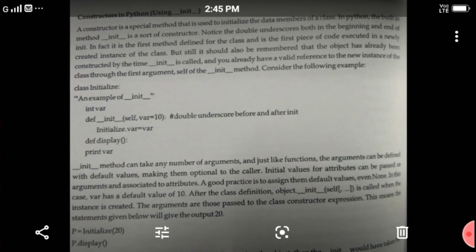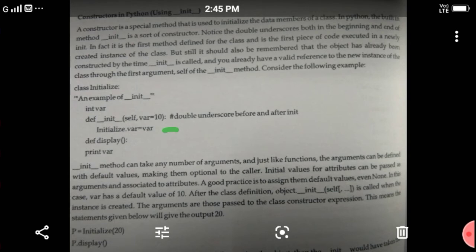This method can take any number of arguments, and just like a function, the arguments can be defined with different values. Optionally, the caller's initial values for the attributes can be placed in arguments and associated to attributes.